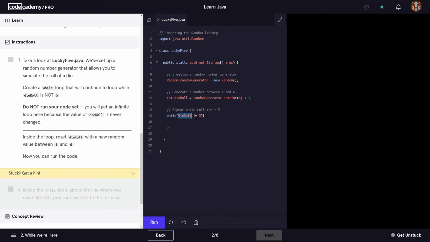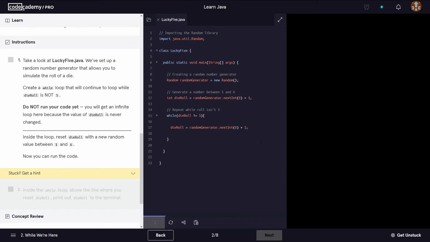Okay. Now it says inside the loop, reset die roll with a new random value between 1 and 6. So we're going to copy, okay, and inside here we have to say equal to, and if we have a look at the code, the code that generates a random number between 1 and 6 is this one, okay. So we're going to copy this one.